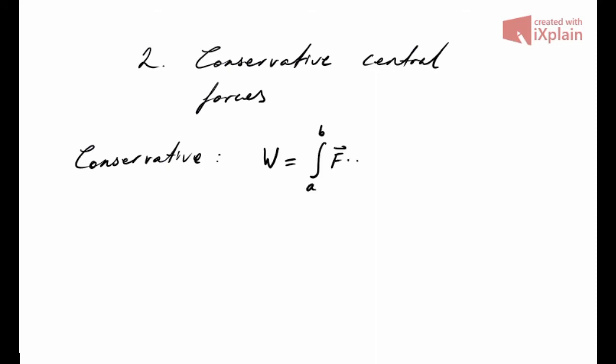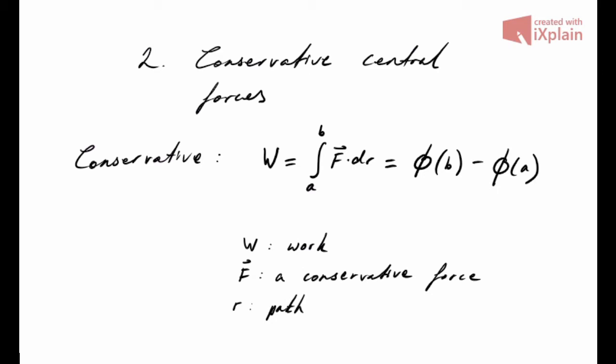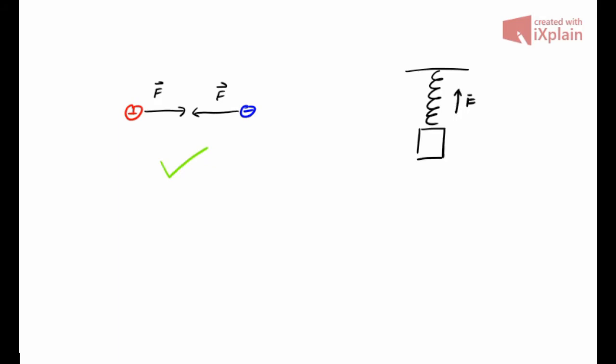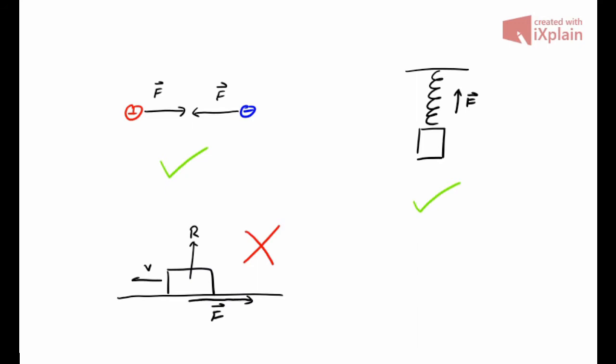Secondly, a conservative force is a force that has an associated potential. When work is done by or done against a conservative force, there is a change in potential energy. The energy doesn't leak away as heat or anything. Examples include electrostatic force and spring force. Friction is not a conservative force. A central force is just a force that acts radially, as in towards the center. This is relevant because this means they have no effect on the angular momentum of a system. And in the case of Kepler's laws, the conservative central force is gravity.